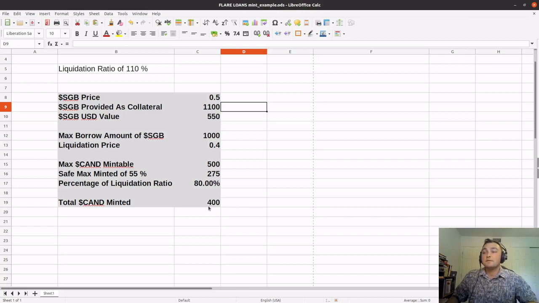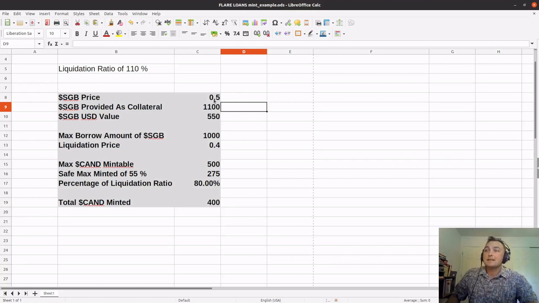So let's assume that we've taken out 400 Canary dollars based on our 1100 Songbird as collateral at 50 cents. In order to ensure that we do not get liquidated, we need to ensure that the amount of collateral we have is worth at least 110% of the amount that we've minted or borrowed, aka the 400 Canary dollars. Well, what does that mean? That means that if the Songbird price drops, we either need to repay some of that borrowed loan or we need to add more collateral.